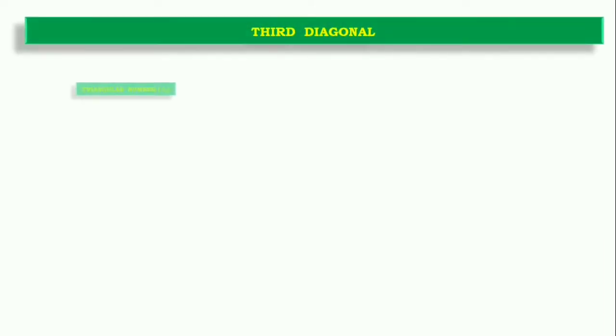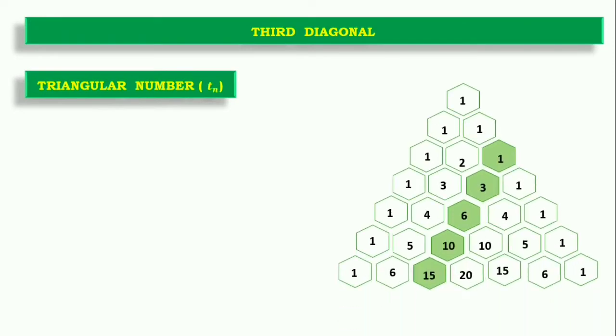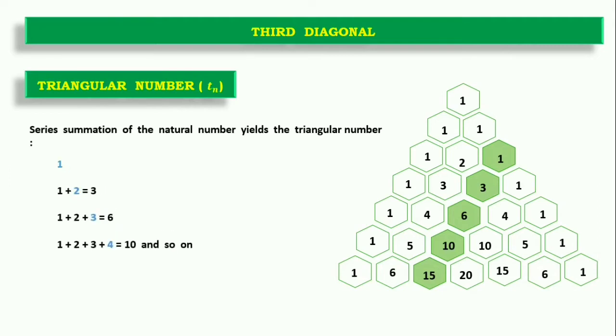Now in a similar manner, the third diagonal represents the triangular numbers, which we note as Tn. Here the third diagonal is shaded, and it is the summation of natural numbers in the form of a series. 1 plus 2 will form 3, so the term will be added with 2 because it is on the third diagonal, so the entry will be 2.